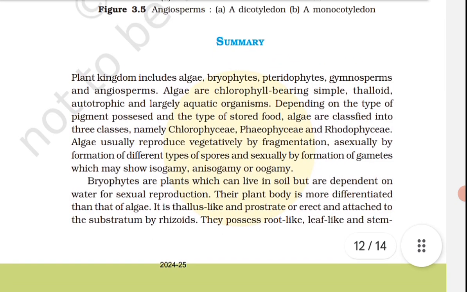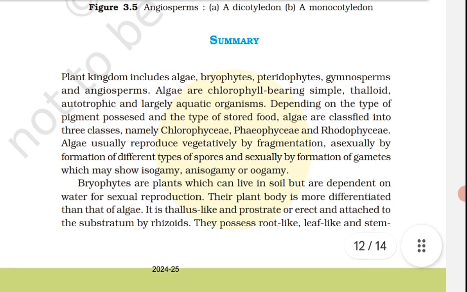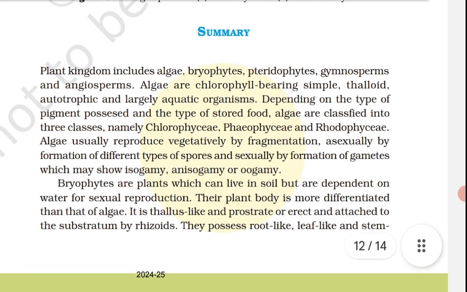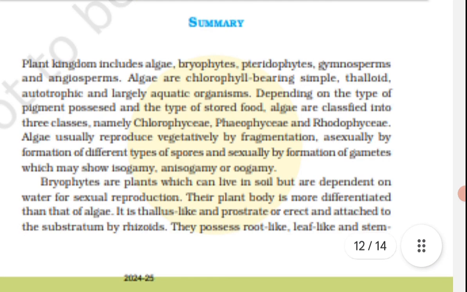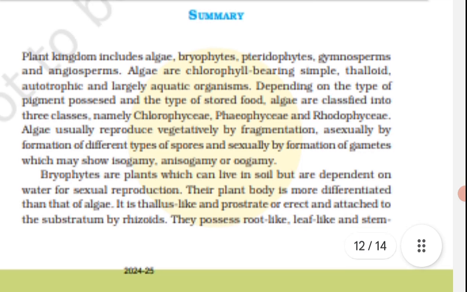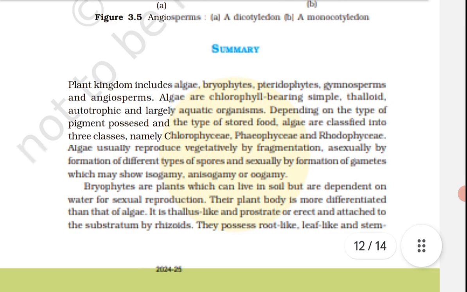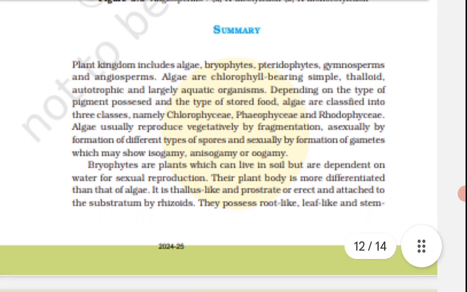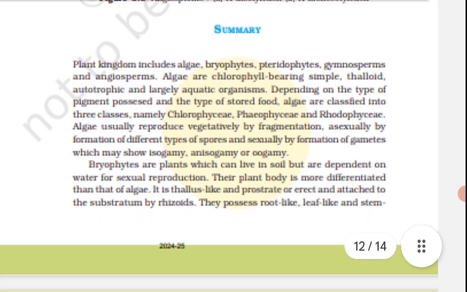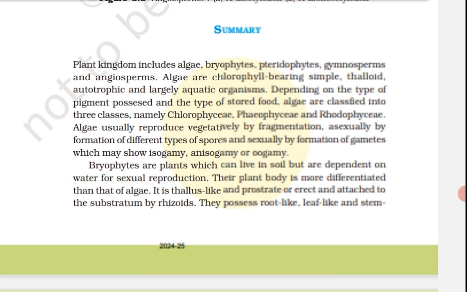The main plant body of a bryophyte is gamete producing and is called gametophyte. It bears the male sex organ called antheridia and the female sex organ called archegonia. The male and female gametes fuse to form a zygote which produces a multicellular body called sporophyte. It produces haploid spores. The spores germinate to form gametophytes.